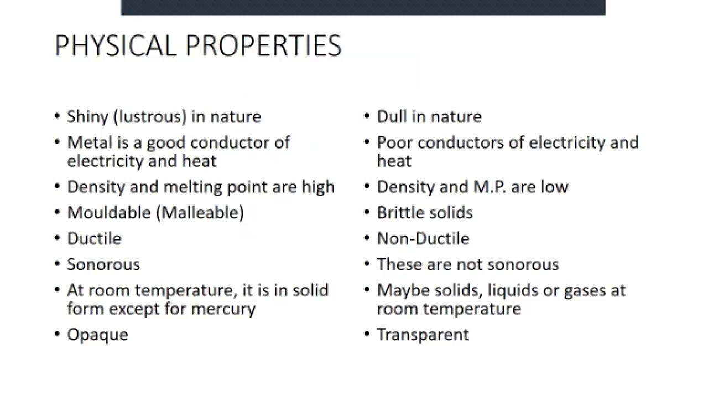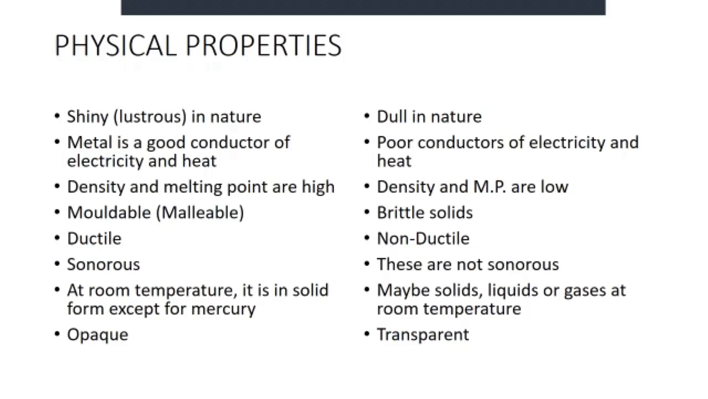Room temperature, this example has already told that metals are solid, but they may be solid, liquid or gas at room temperature. Metals are opaque in nature. You can't use them as glass. While non-metals, if possible, may become transparent. A simple example is diamond. You can see that it works as a transparent material. So these are the physical properties on which metals and non-metals can be distinguished.